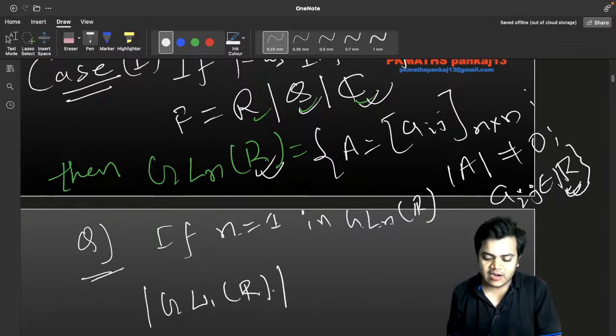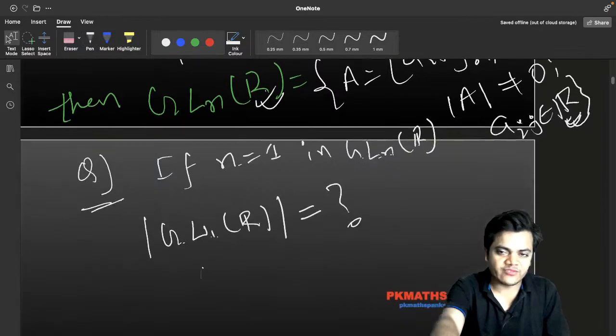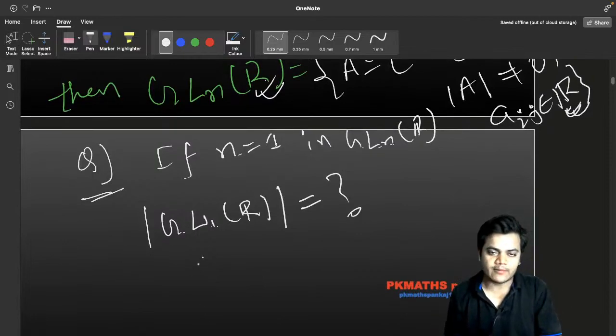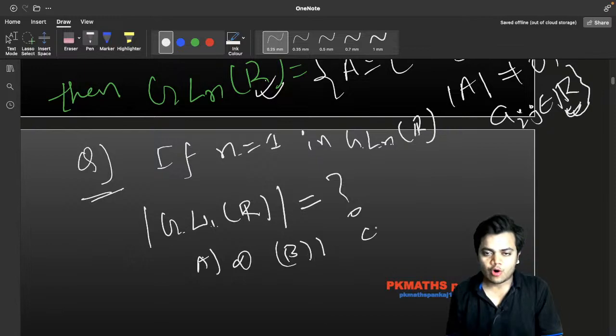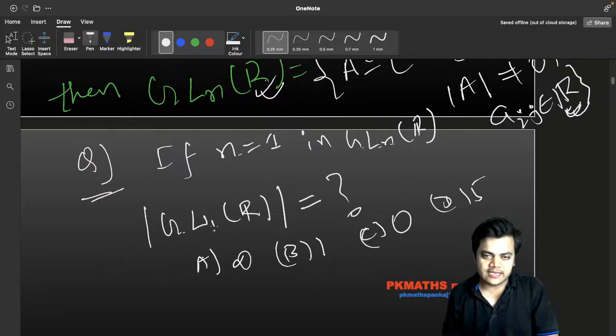ठीक है, GL1R का ऑर्डर क्या होगा? What would you like to say? What will be the order of this GL1R? I am going to write 4 options and you have to say about it. Option A is infinity, option B is 1, option C is 0 and option D is 5. What would you like to say about it?